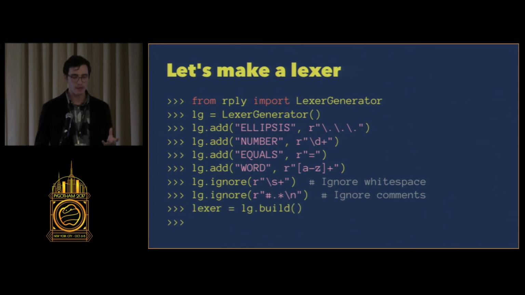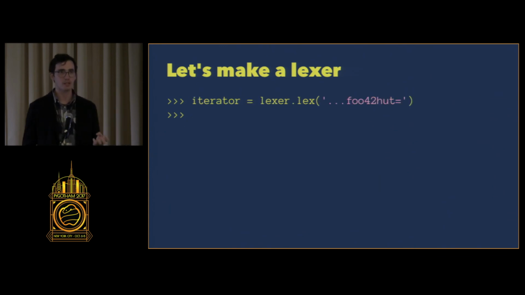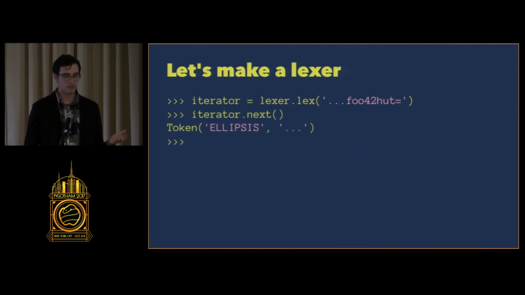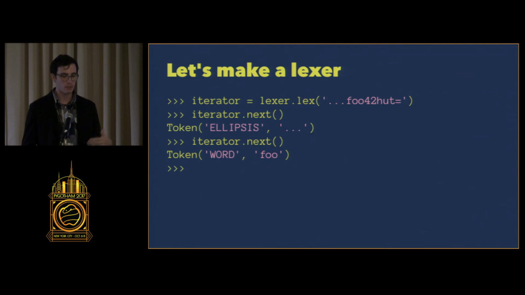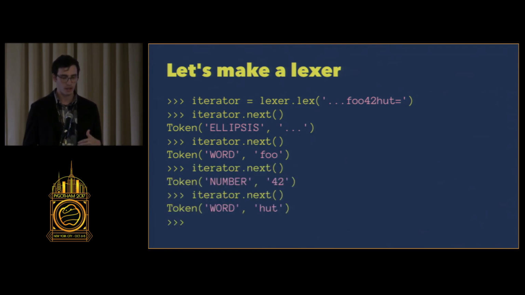We're gonna build our lexer, and then we have this lexer object, and we can give it a stream of characters. And like I said, we can call next on it. So the first thing in this stream is going to be the ellipsis. So we get back a token, which is an ellipsis, and we get back the value for it too. We can call next again, and we'll get foo. Next again, 42. Next again, and we get hut.